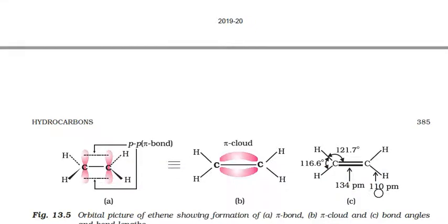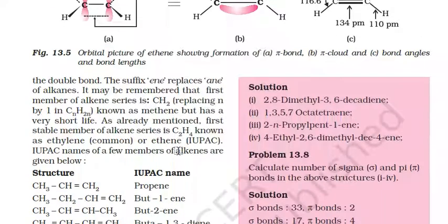The carbon-hydrogen bond has a bond length of 110 picometers, while the carbon-carbon double bond has a bond length of 134 picometers. The angle between the carbon-hydrogen bonds here is 121.7 degrees, and the hydrogen-carbon-hydrogen angle is 116.6 degrees.